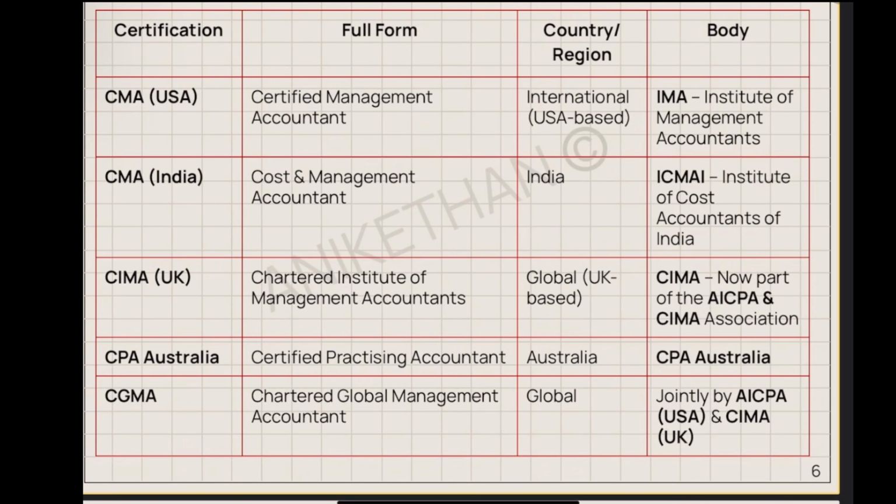Then you also have CGMA, Chartered Global Management Accountant. Then in Australia you have Certified Practising Accountants. Even though it doesn't say management, there is a separate stream for management accountants in CPA. So this is how each country or different part of the world certifies management accountants. In India, it is good. You do CMA, you are good as a cost accountant. You are also good as a management accountant, because your syllabus is like that. Half of your syllabus is cost or financial related, half of your syllabus is management related.